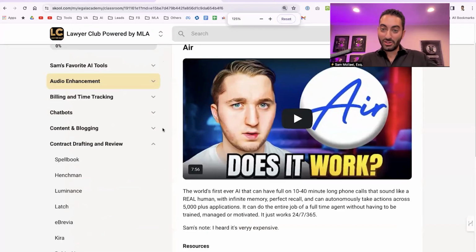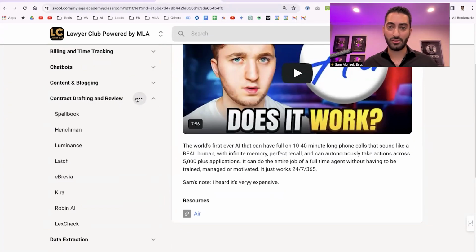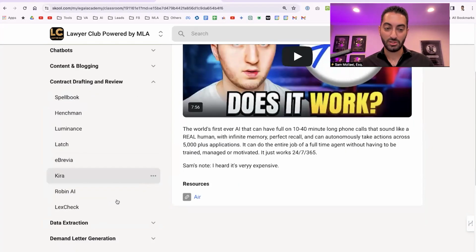Now, some of the legal related stuff. Contract drafting and review: Spellbook, which I'm sure you've probably seen their ads, Henchman, which we actually got a demo of at ABA Tech Show, Luminance, Lanch, Brevia, Kira, Robin AI, LexCheck, a lot of different options. I don't have any insight about which is the best one. It seems to me Spellbook is the most popular one. So if you are into contracts and do business law, you might definitely want to request a couple of demos from a couple of these tools.